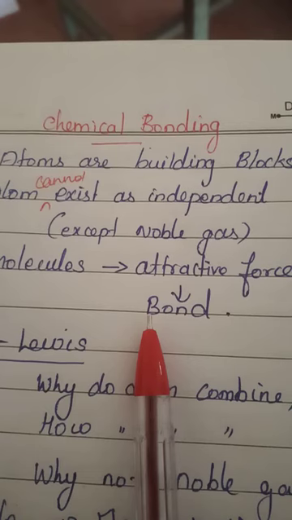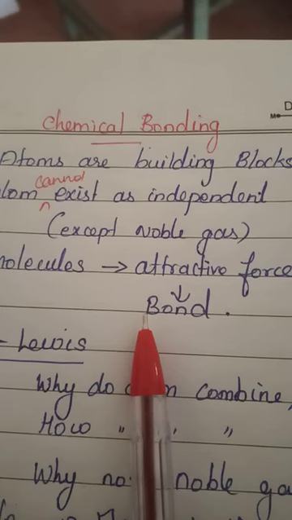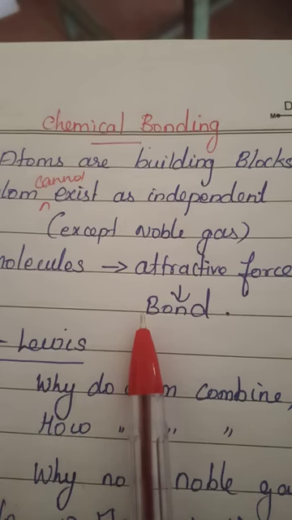And these atoms stick with each other by a force of attraction that we call a bond. For example, a garland, you know, isn't it? All the flowers in the garland are tied together by a rope. That rope holds all the flowers together. If you cut the rope, the flowers split. Similarly here, atoms are held together by a force of attraction between the two atoms. That we call a bond. Have you understood, students?